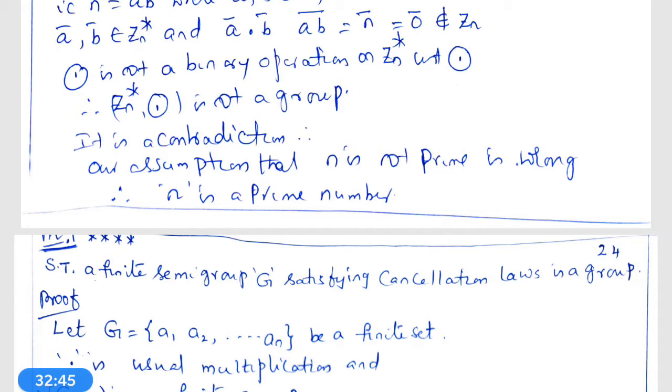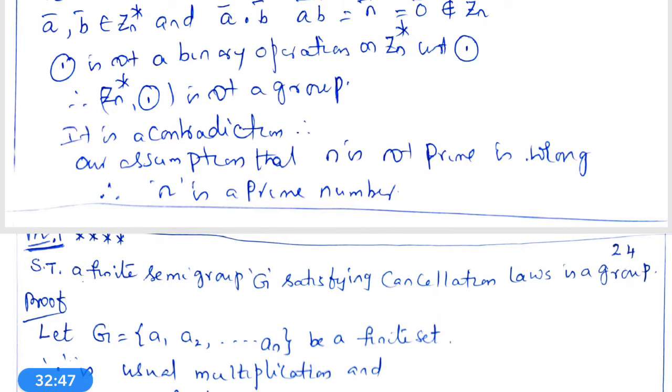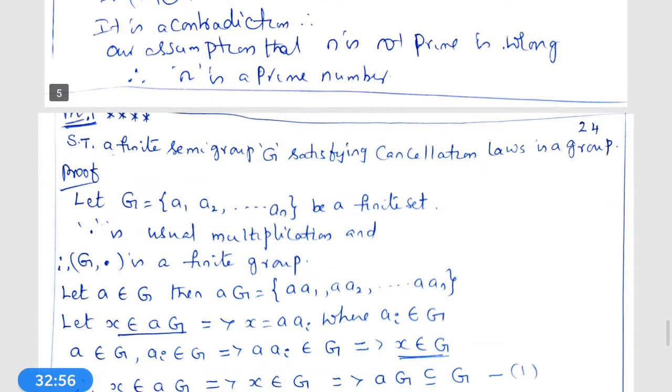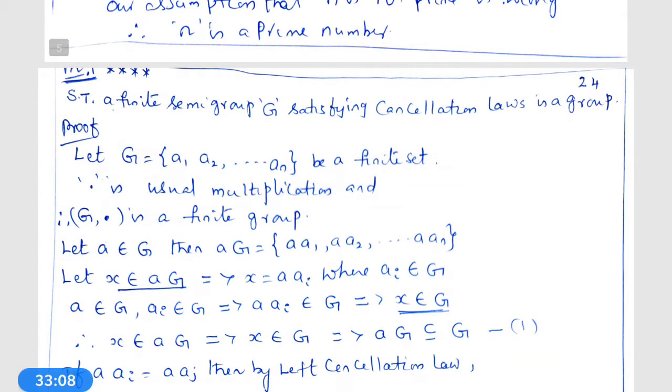If a finite semi-group G satisfies the cancellation laws, then the semi-group G is called a group. Here, finite means the number of elements in this set G is finite.